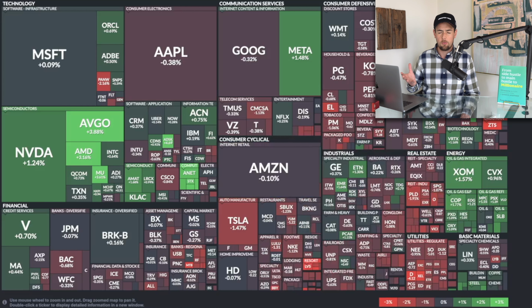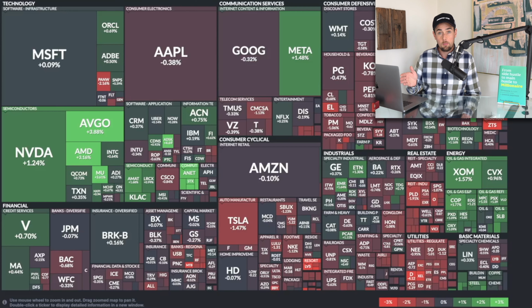And just to give you a visual example here, we're looking at the FinViz heat map of the S&P 500, because a lot of people think the S&P 500 is this boring investment for like your grandfather, but it's really not. And what a lot of people don't realize is this is a market value weighted index. What that means is the larger a company is in terms of their market value or market capitalization, the more weight they're going to carry in that index.